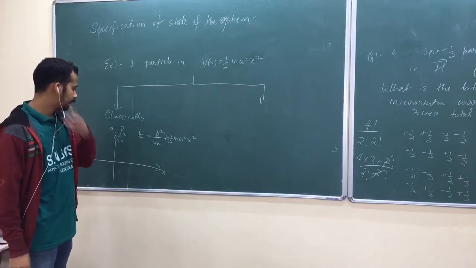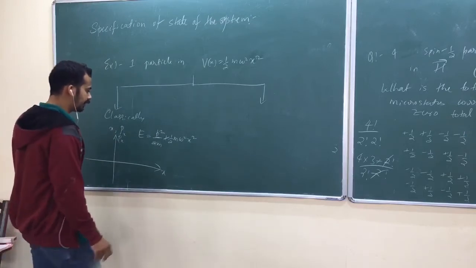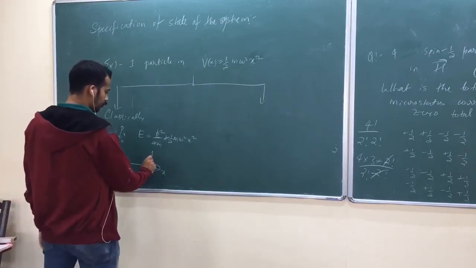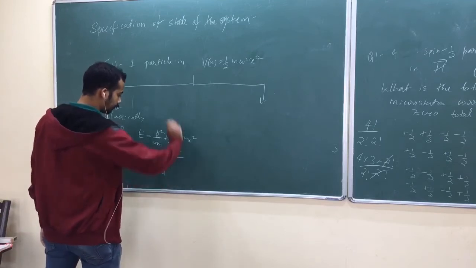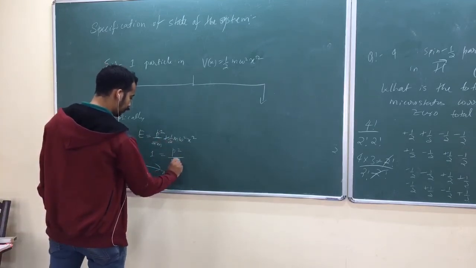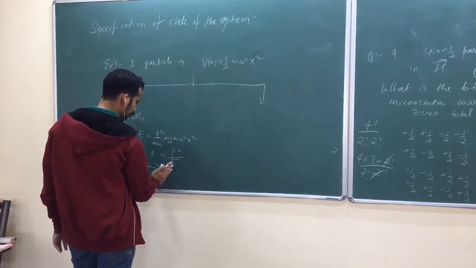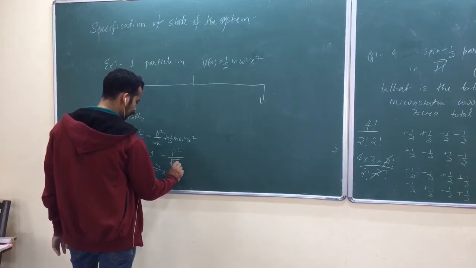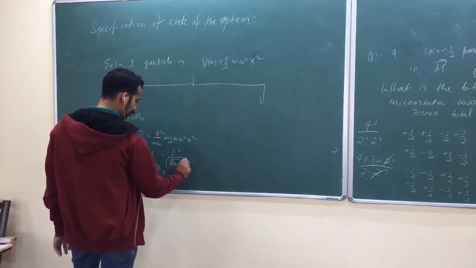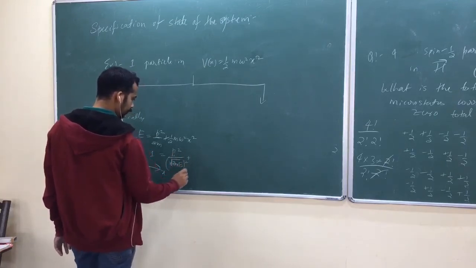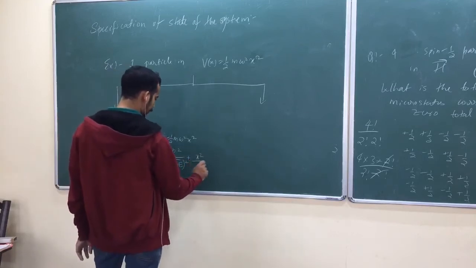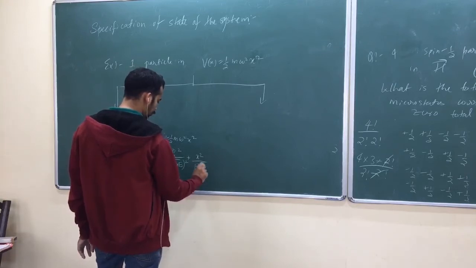Now look here: divide the whole thing by E. What would you get? 1 is equal to P square divided by the square of the root of 2mE, plus x square divided by the square of the root of 2E by m omega square.